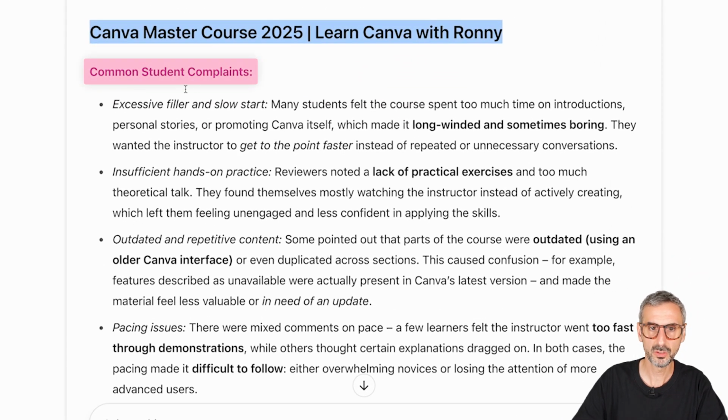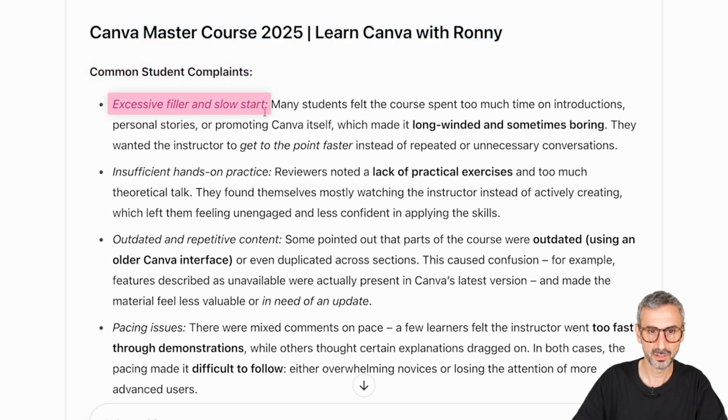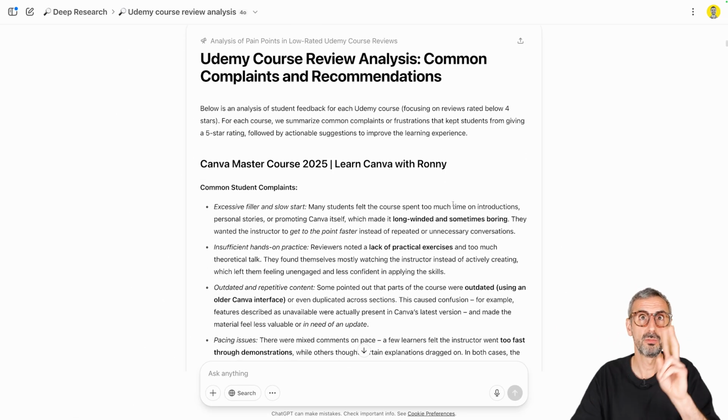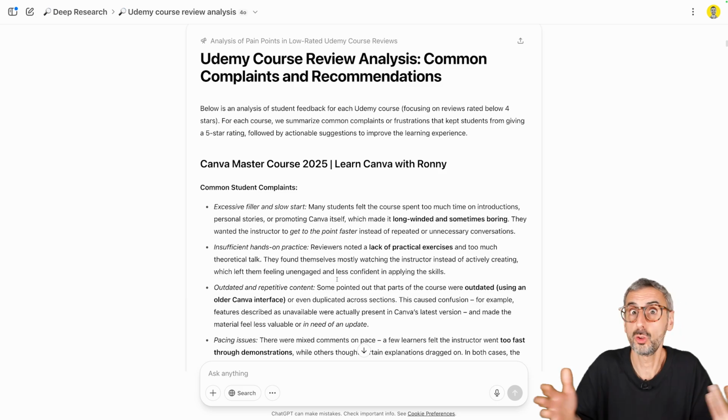So we see common student complaints: excessive filler and slow start. Many students felt that the course spent too much time on introductions, personal stories, or promoting Canva itself, which made it long-winded and sometimes boring. They wanted the instructor to get to the point faster instead of repeating unnecessary conversations. That is indeed one of the negative feedback I receive, that I talk too much. I know that, and it's good for me to understand that, so I can improve when I update this course and go more directly to the point.